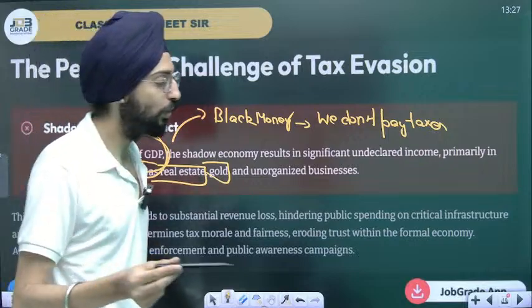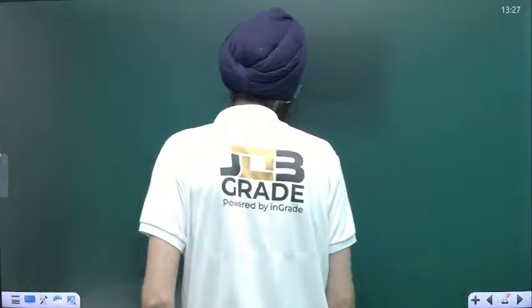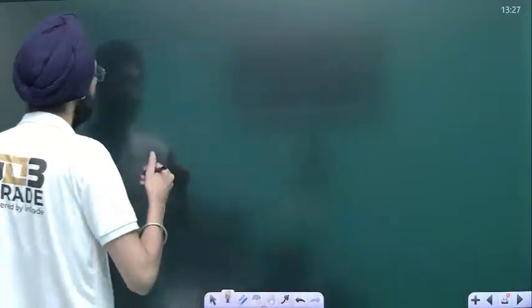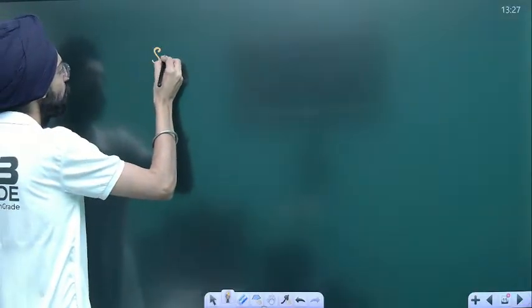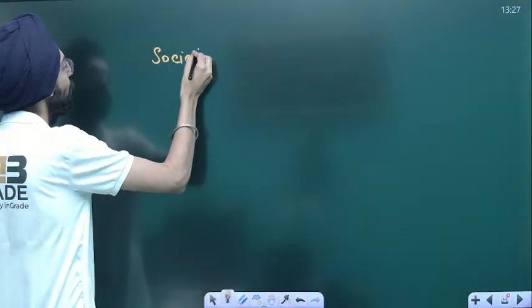There is a concept called social contract theory, by Montesquieu.